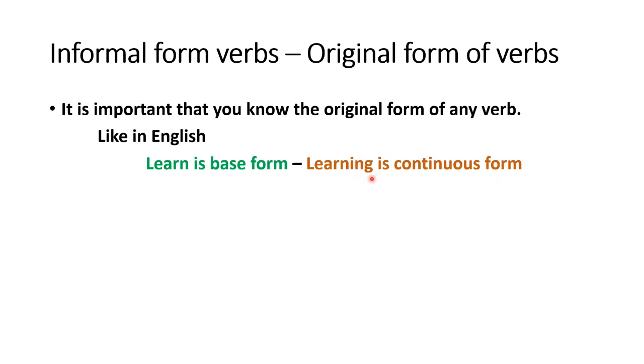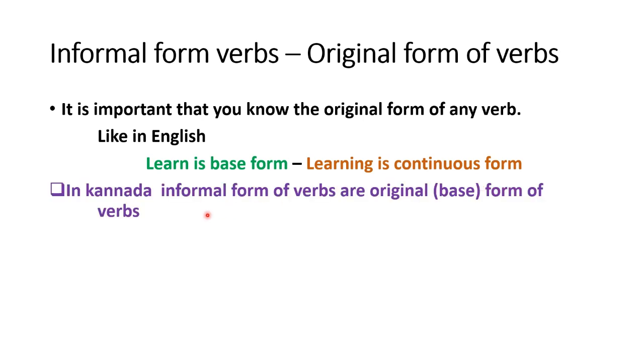By adding ing to the base form of the verb, you are converting the base form to its continuous form. The same thing happens in Kannada also. The informal forms of verbs are actually the original form of verbs.